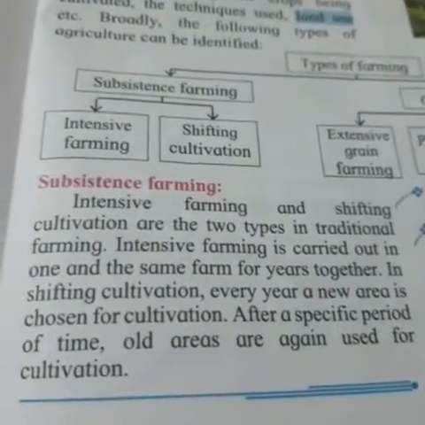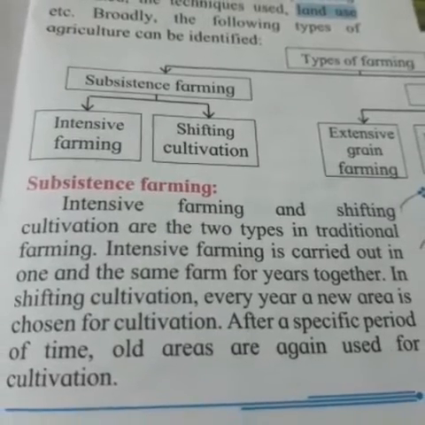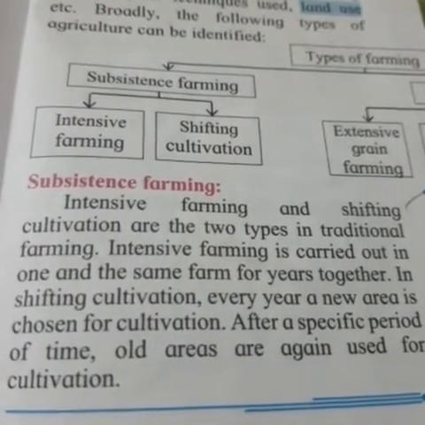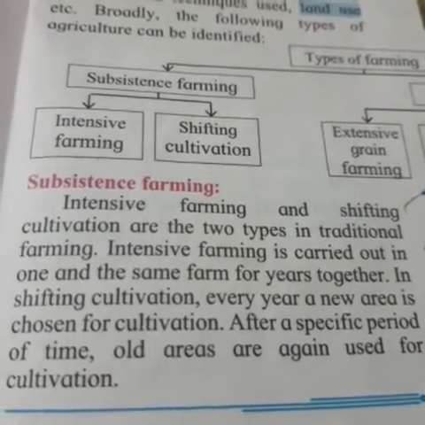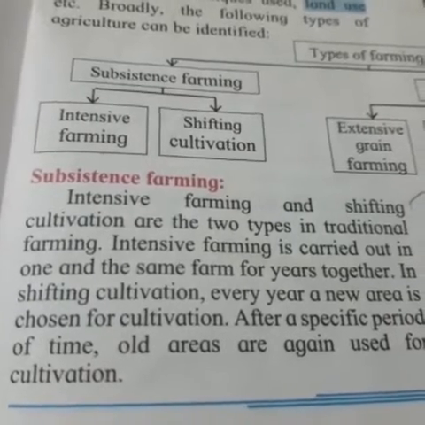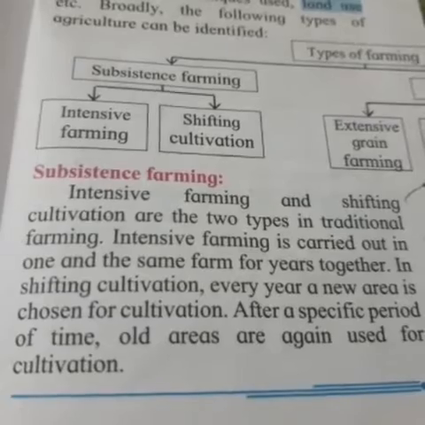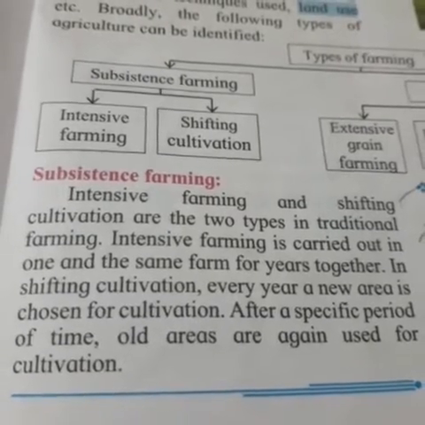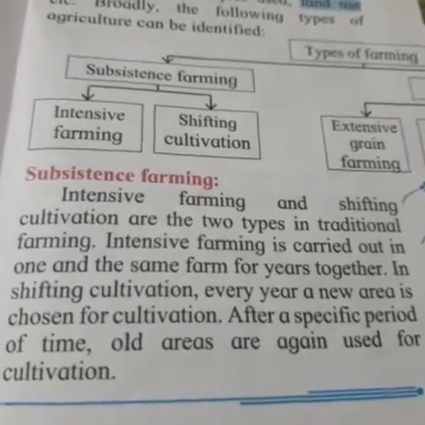Now, what is subsistence farming? Intensive farming and shifting cultivation are the two types of traditional farming. Intensive farming is carried out in one and the same farm for years together. In shifting cultivation, every year a new area is chosen for cultivation. After a specific period of time, old areas are again used for cultivation.